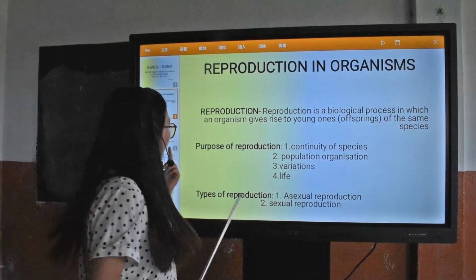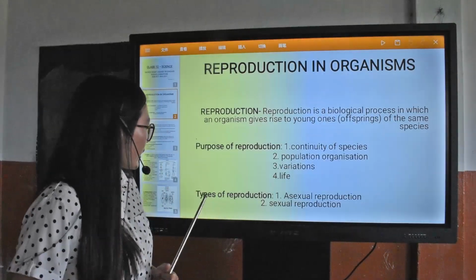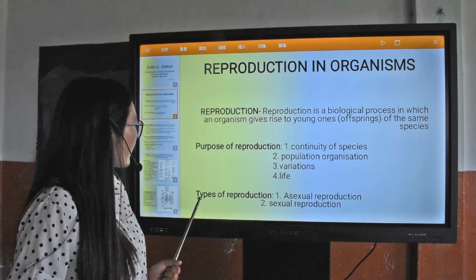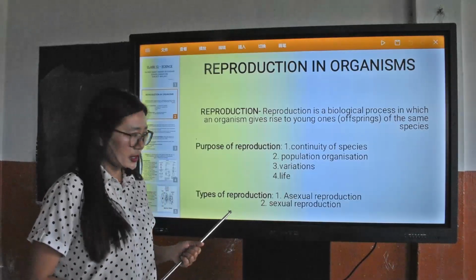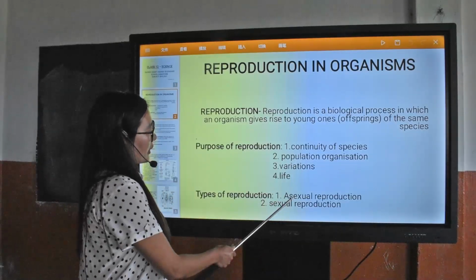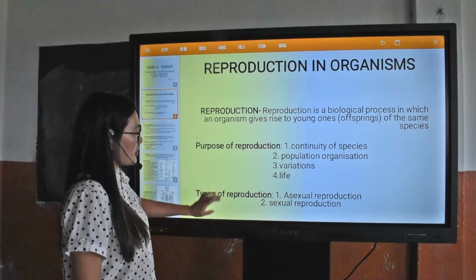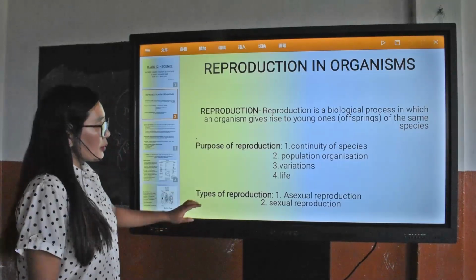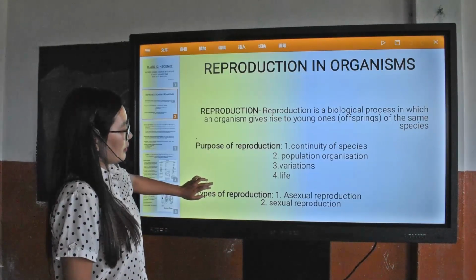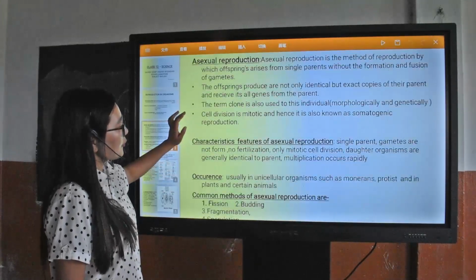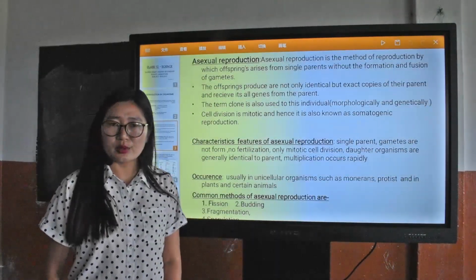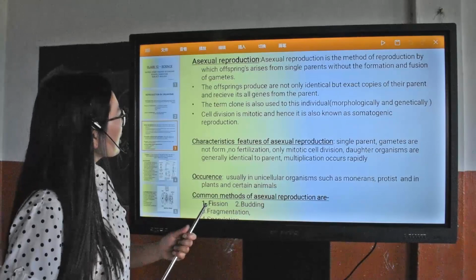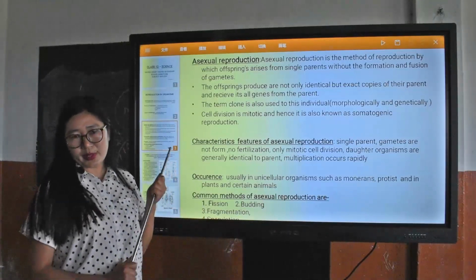Now in living organisms, we mainly see two types of reproduction here, asexual reproduction and sexual reproduction. So in the coming lectures, we will discuss step by step, and first we'll go to asexual reproduction. So let's see, what is asexual reproduction here?